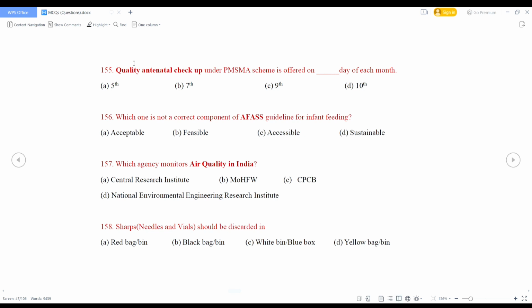So here CPCB or Central Pollution Control Board is the right answer. Sharps or needles and vials should be discarded in. This question has also been discussed previously. Sharps should be discarded in white bin and vials or glasswares should be discarded in blue box.